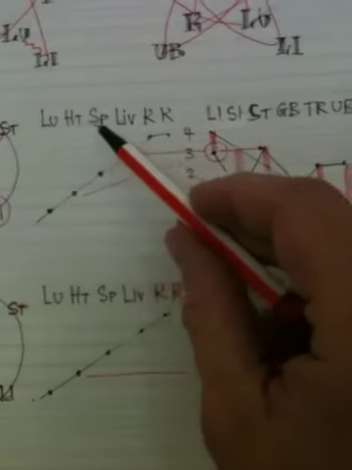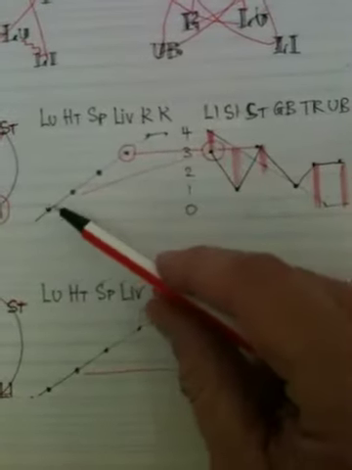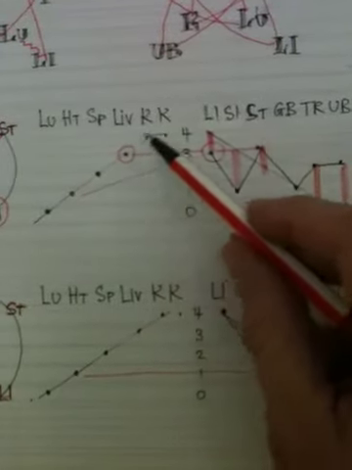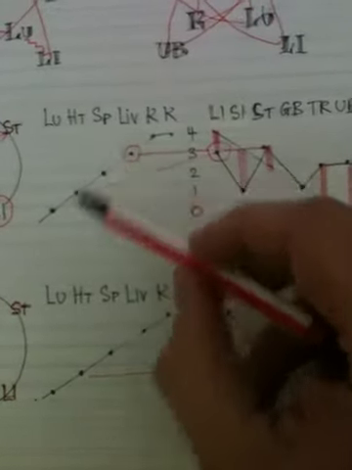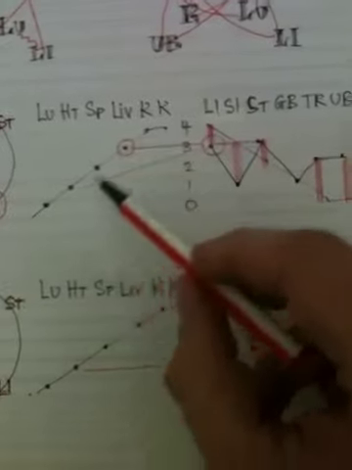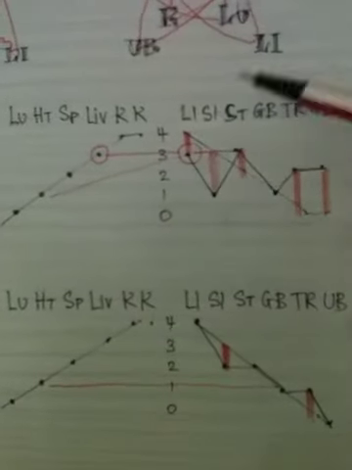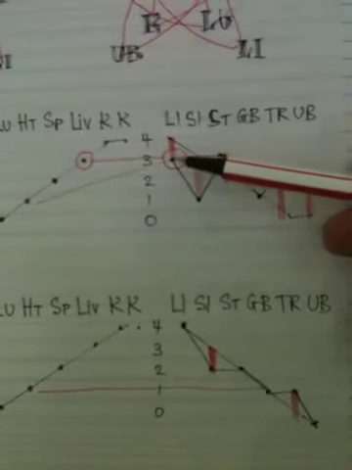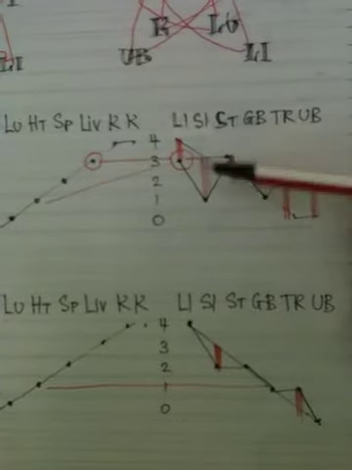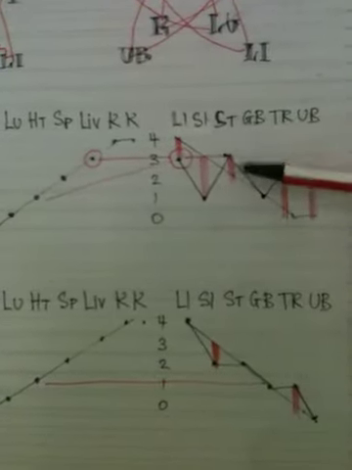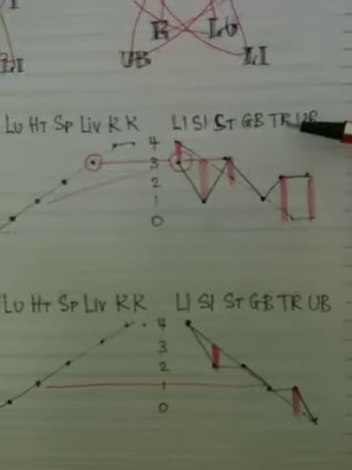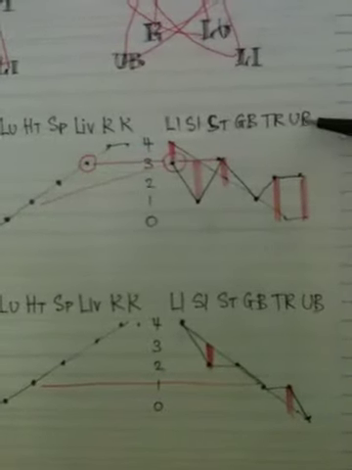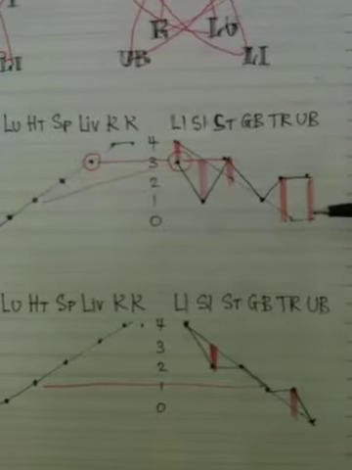So what we can see here: the Nan Jing organs are where they are supposed to be, lung, heart, pancreas, liver, kidney, on the line where they are supposed to be. But the large intestine is a little bit deficient, small intestine deficient, stomach in excess, sanjiao in excess, and urinary bladder in excess.